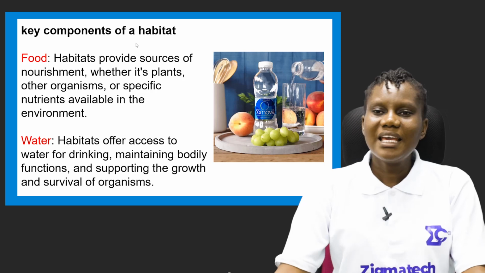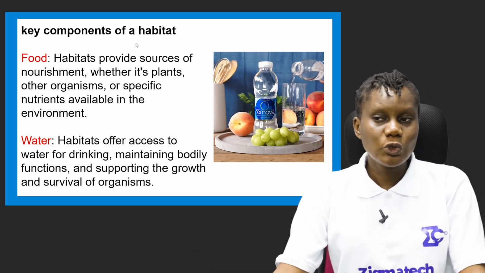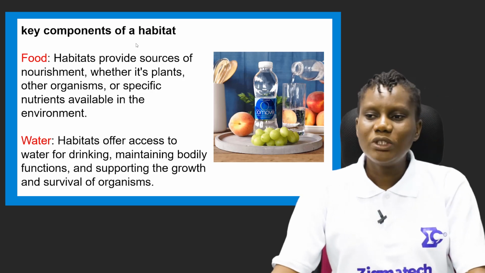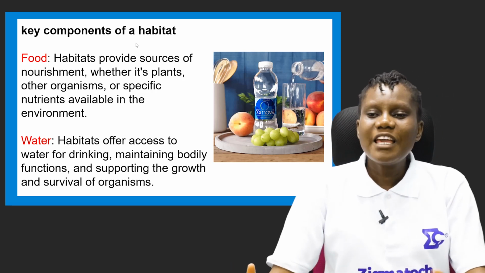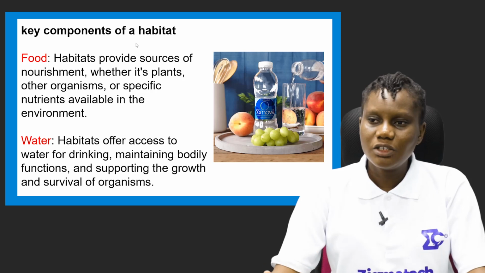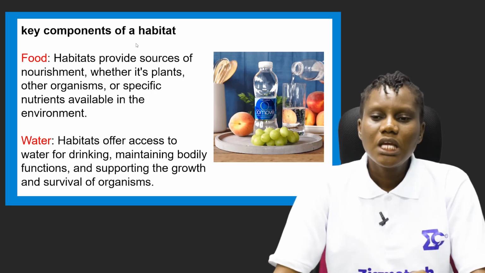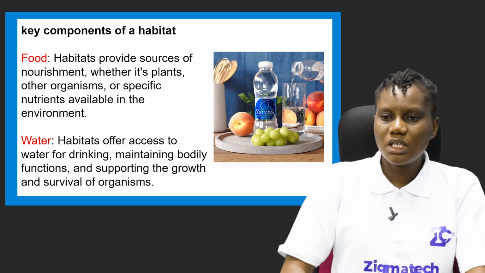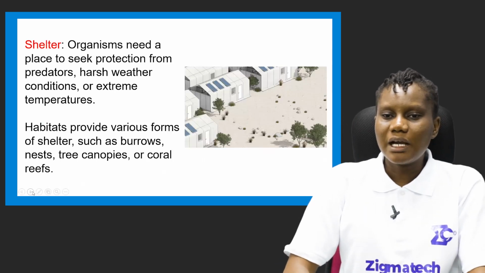And when we are talking about organisms, I know we are talking about plants and animals. So they are also organisms. So if any environment cannot provide this, this is one of their necessary needs. They cannot get this, they cannot stay in that environment. It cannot be their habitat.